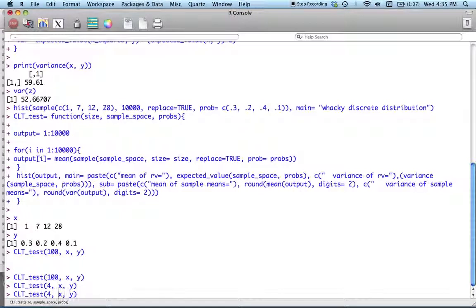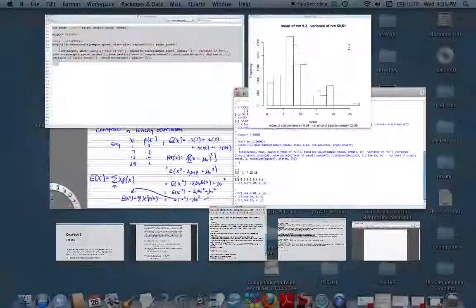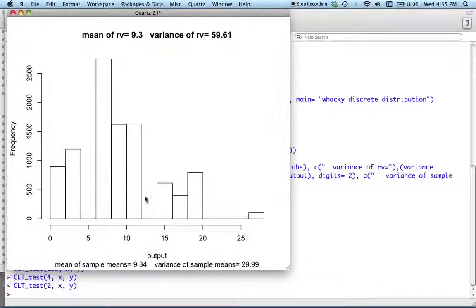Let's do an even smaller sample size. Okay, and then this thing is looking really pretty hideous, and in fact, it's clearly not as normal as we would like.